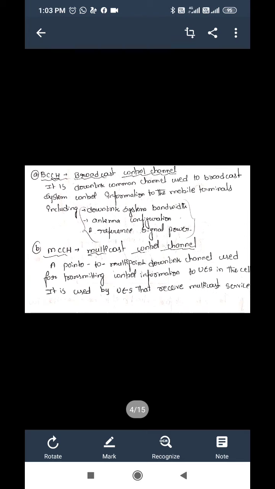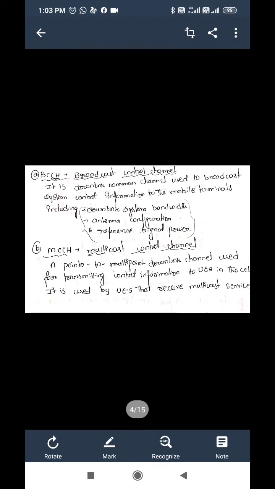The broadcast control channel is a downlink common channel used to broadcast system control information to the mobile terminals, including downlink system bandwidth, antenna configuration and reference signal.